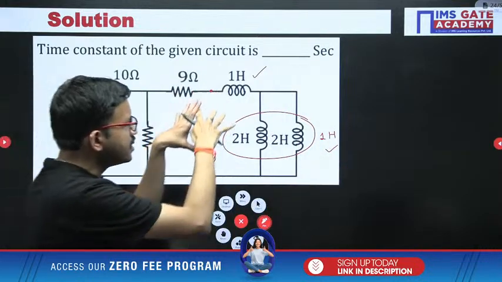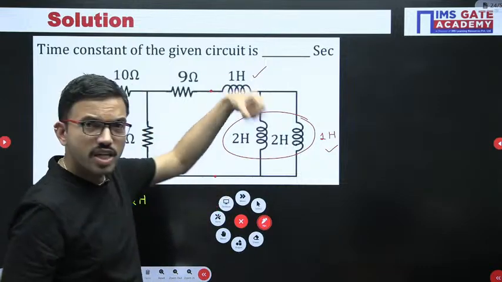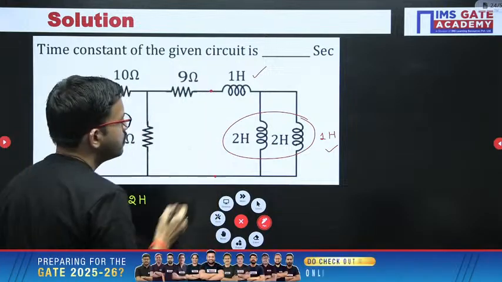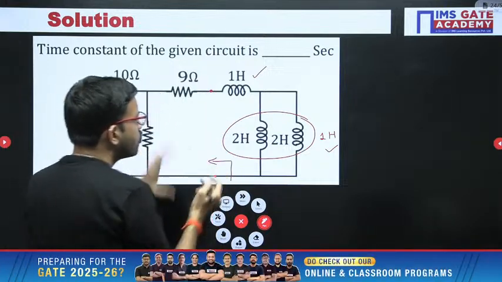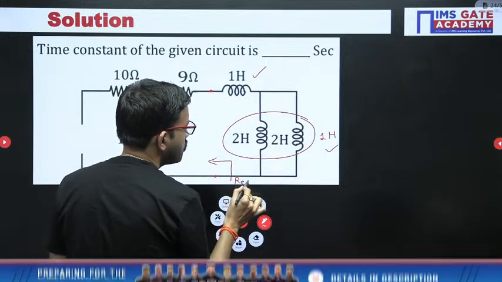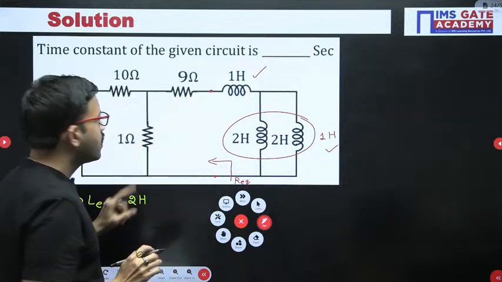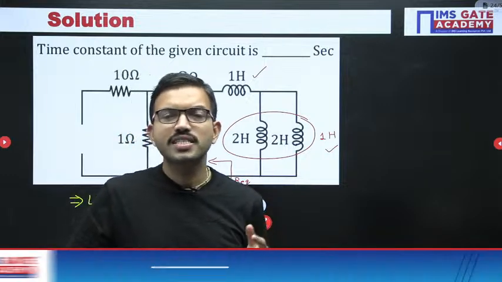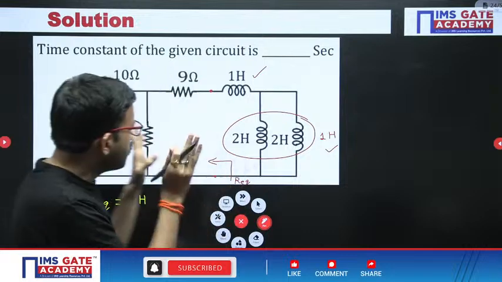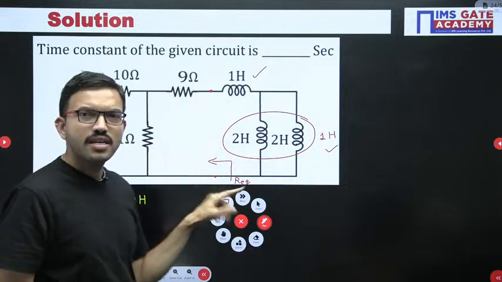Whatever equivalent inductance you got, that is one inductor. Now remove that inductor from the circuit, and the terminals become open. Across the open circuit terminals, you have to find the R equivalent. To find the R equivalent, the same approach we discussed in the maximum power transfer theorem, in today's session and yesterday's class, you can apply here.